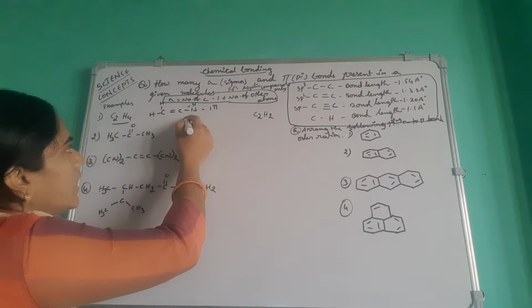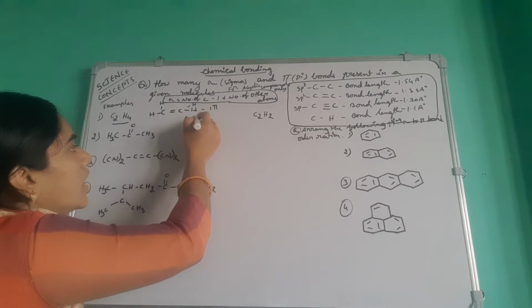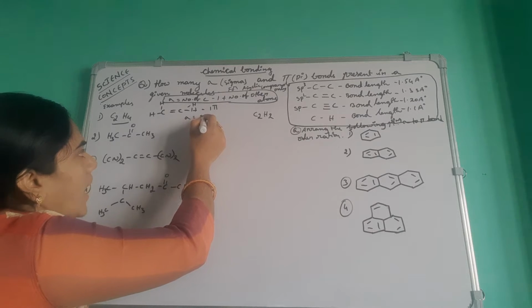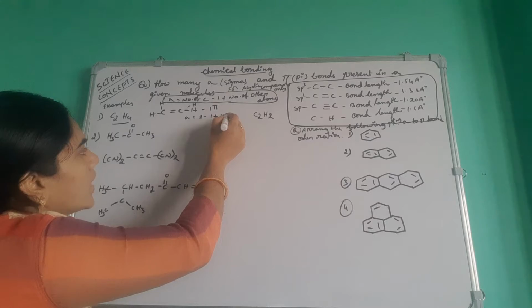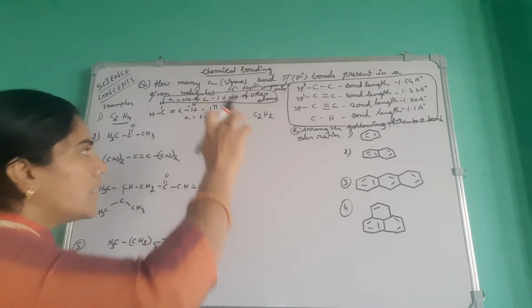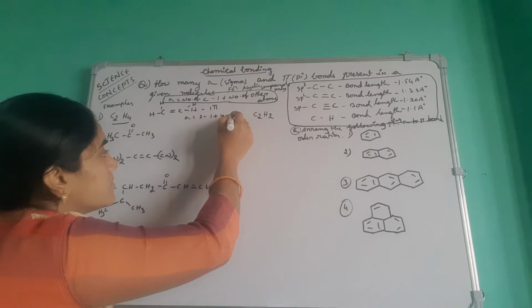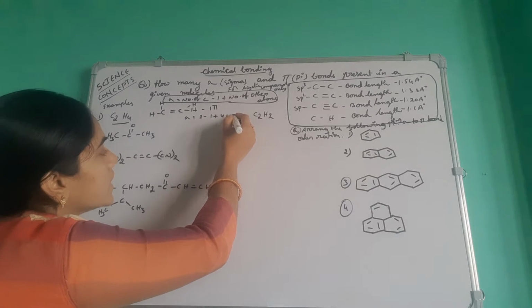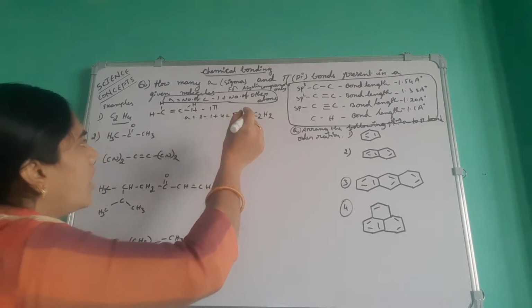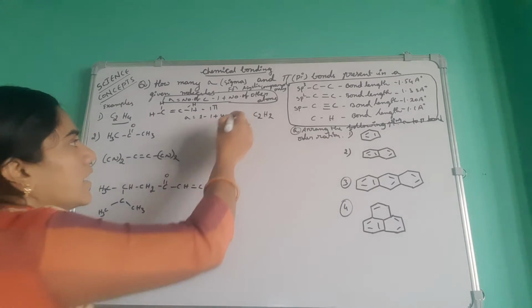Here, how many carbon atoms? Sigma is equal to the number of carbon atoms, 2, minus 1, plus the number of other atoms, which is 4. So 2 minus 1 is 1, plus 4. How many sigma bonds are here? 5 sigma bonds are there in the compound.